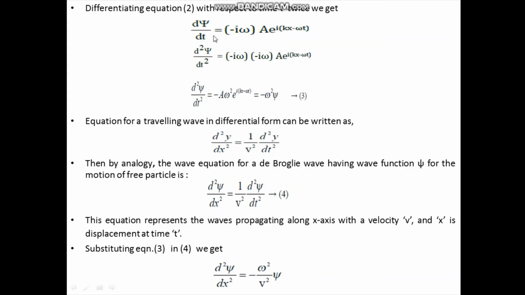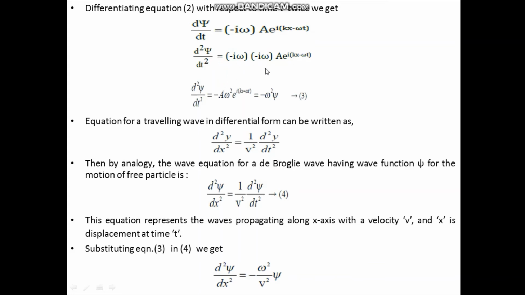Again you differentiate this equation with respect to t. So we are getting d square psi by dt square equal to minus i omega into this same term, that is minus i omega a exponential i into (kx minus omega t).